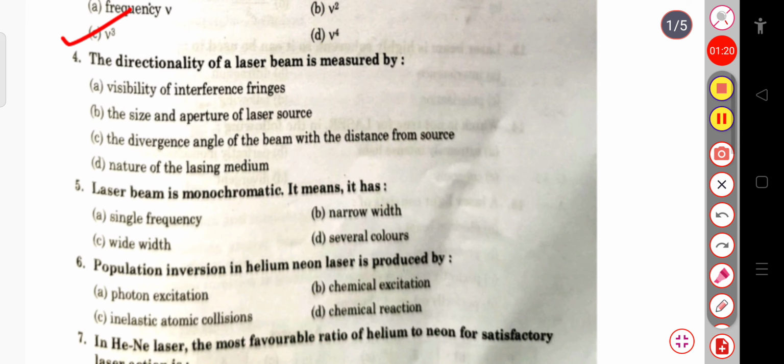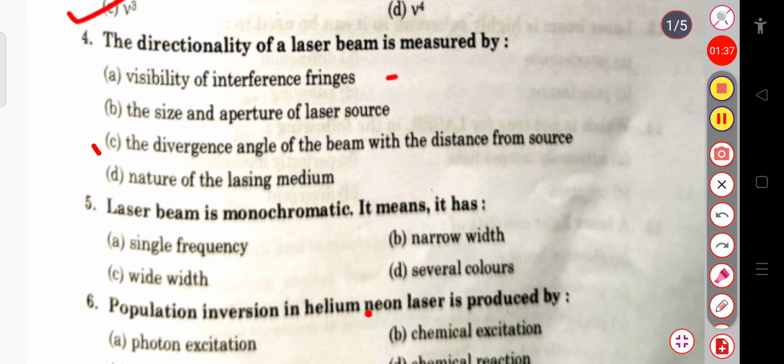Then the next question is, the directionality of a laser beam is measured by visibility of interference fringes, or the size and aperture of the laser source, or the divergence angle of the beam with the distance from the source, or the nature of the lasing medium. So here the correct answer will be the divergence angle of the beam with the distance from the source. That is the directionality of a laser beam. It is measured by the divergence angle of the beam with the distance from the source.